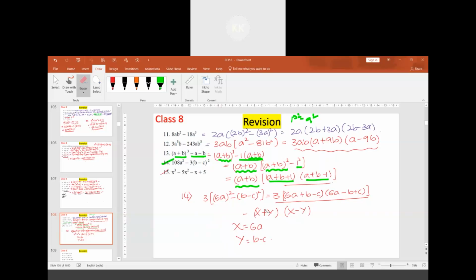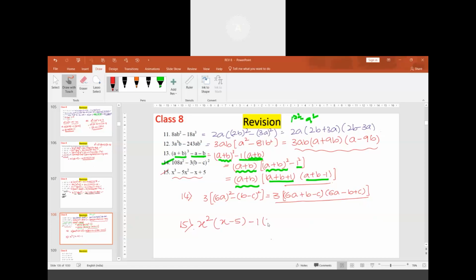Abhinav Sheri, are you there? Yes, sir. X square is common. Instead of playing with the emoji, you can just tell x square is common. Very good. What remains? 1 minus 5a. X minus 5 remains. Yes, sir, x minus 5.